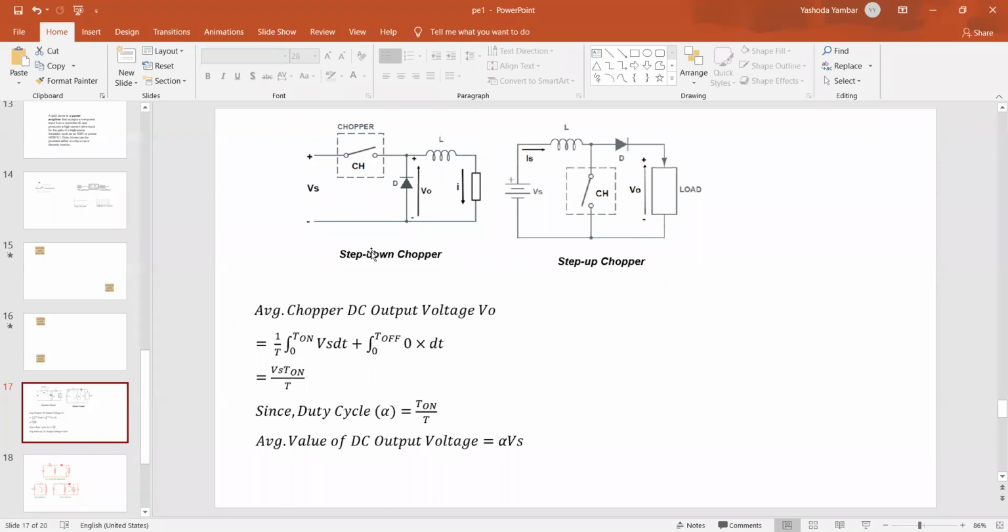So what is the application? In all the laptops and smartphones, we are supposed to convert high voltage to low voltage, that is, fixed voltage to variable DC voltage. We go for the choppers. Especially nowadays, we are going for stabilizer circuits, switched mode power supply. There also we use the choppers.